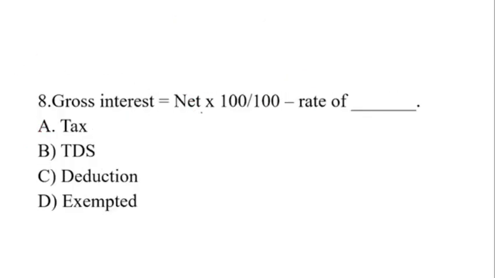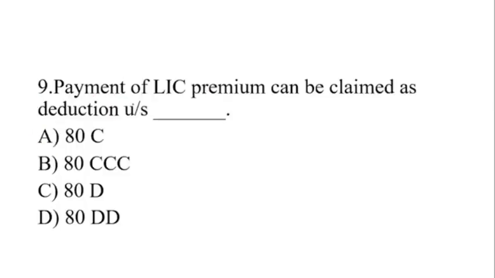The next one: gross interest is equal to net into 100 divided by 100 minus the rate of what? What will be the answer? Option A, tax; option B, TDS; option C, deduction; and option D, exempted. Here he is talking about gross interest, and gross interest is always related to TDS, tax deducted at source. So the right answer is TDS, option B, okay.